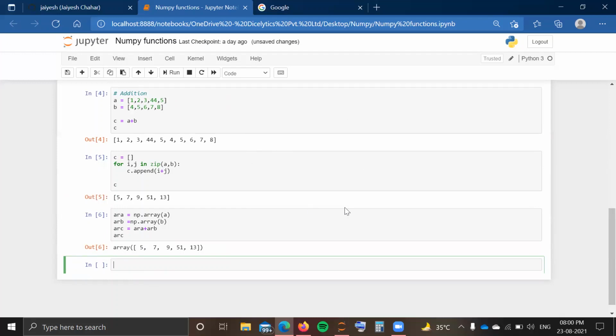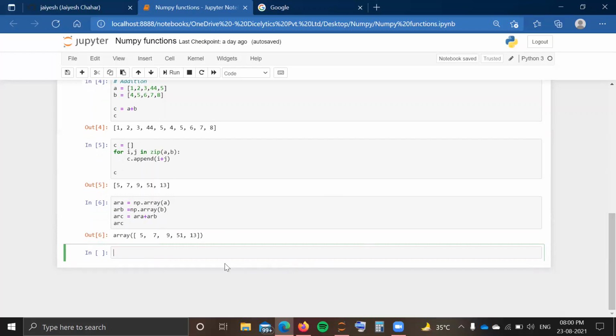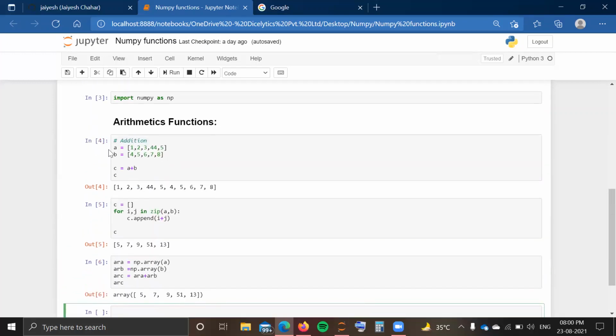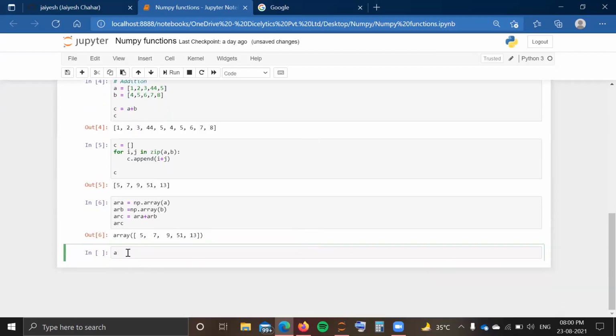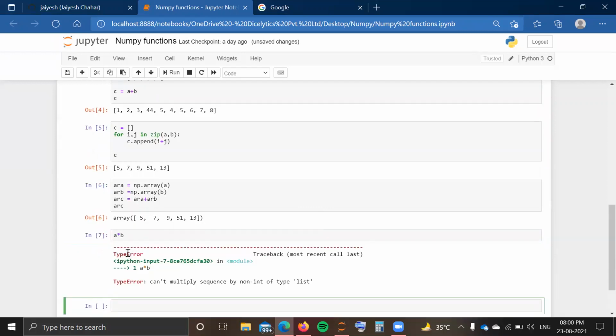In a similar way, subtraction can also be done in NumPy arrays. Now let us talk about multiplication. Remember guys, my A and B are lists, ARA and ARB are NumPy arrays. So if I write A into B, it is going to give me an error because you cannot multiply lists. Again, to get a list of the multiplication of A and B, we need to write a for loop and zip function and all those things. But it doesn't happen in my NumPy arrays.